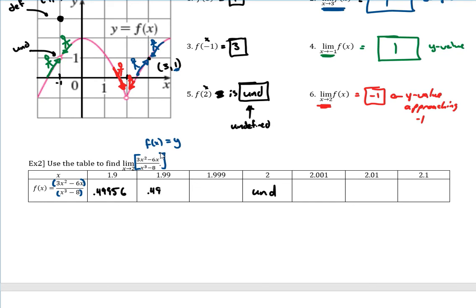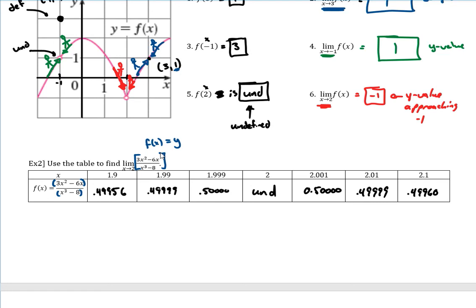And then 0.49999, there's 5 decimals. And at this point, to 5 decimals, it does round to 0.5. And then 2.1 is kind of far away. We said that was 0.49960 to 5 decimals. And then 2.01 is 0.4999, and at this point it would just round to about 0.5.